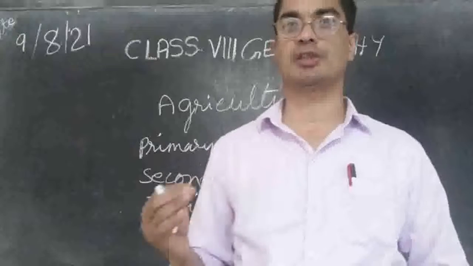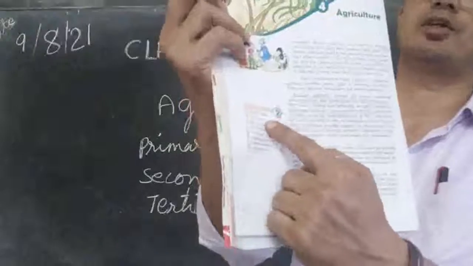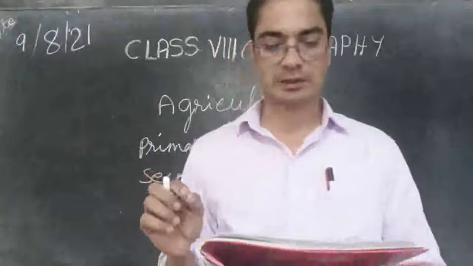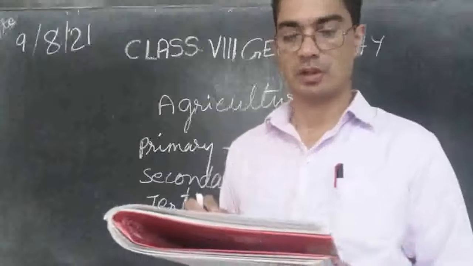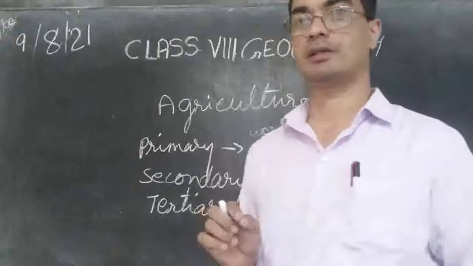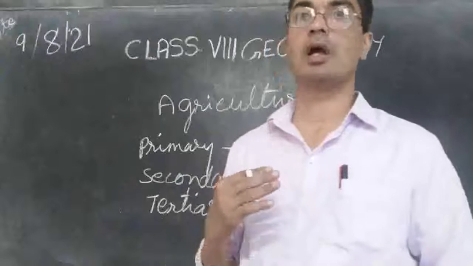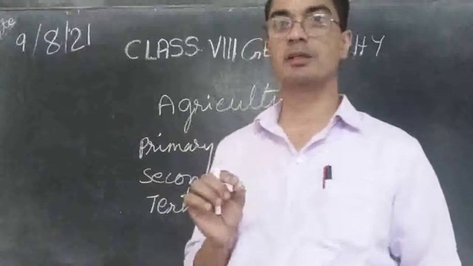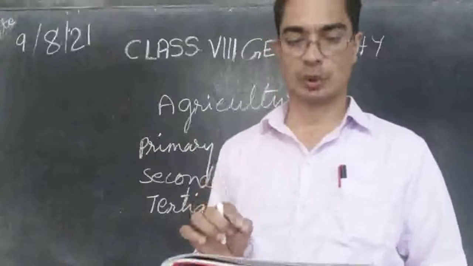Then let us see the word agriculture. How did it originate? How did this word come about? We can see here there is a small box. In that box it is given. The word agriculture is derived from the Latin word ager or agri, meaning soil. So agriculture is coming from a Latin word. It is either ager or agri. Both are Latin words and the meaning is soil.